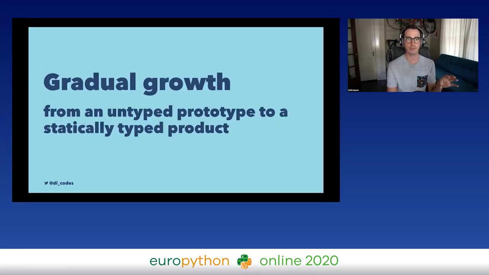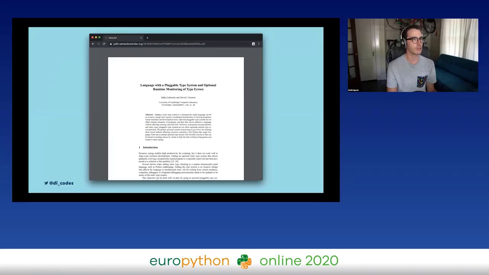He wanted to be able to slowly migrate from an untyped prototype to a statically typed product. Everything from, take that little script and slowly migrate it to something that was large and statically typed. And this is the idea that you basically don't have to do it all at once, right? He wanted to be able to make static typing completely optional. So he published his thesis in 2011, and it said something basically along these lines.